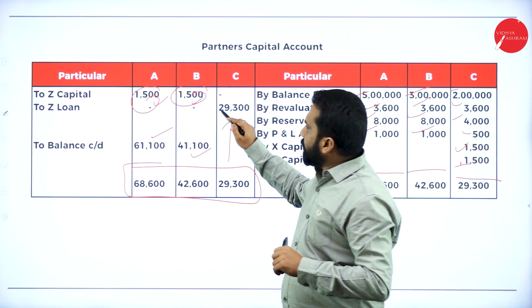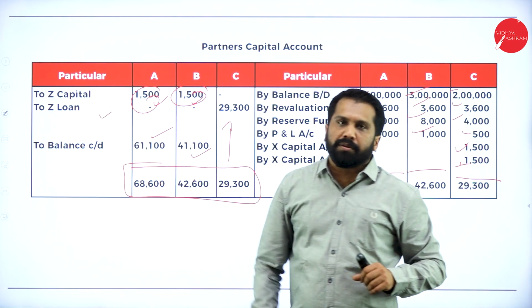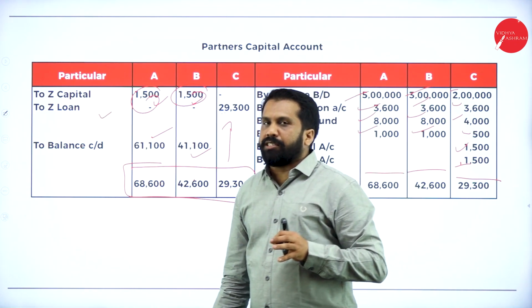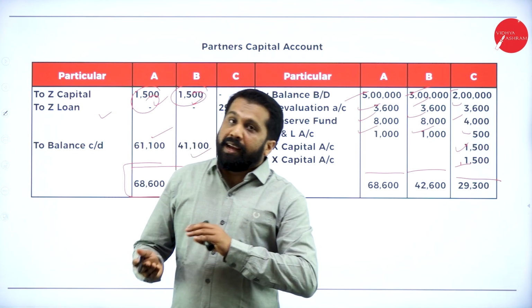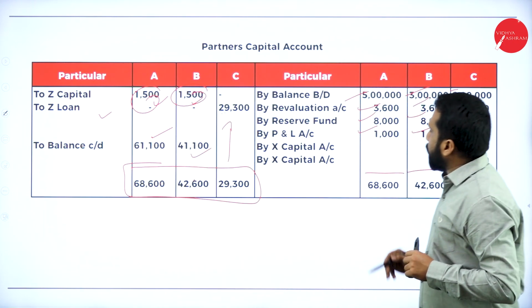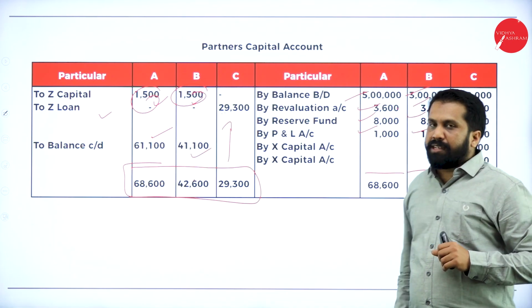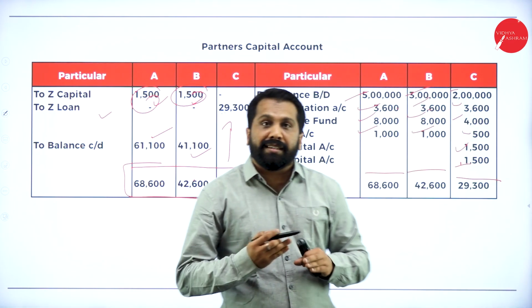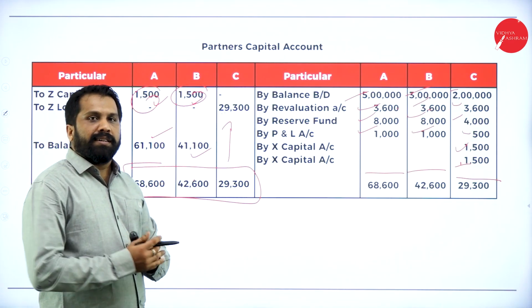This has to be considered as a loan account. Hope you are clear. These are the only changes you will get in this. And under admission of a partner, we used to divide only for 2 partners. But in this, all the 3 partners will get all the benefits.